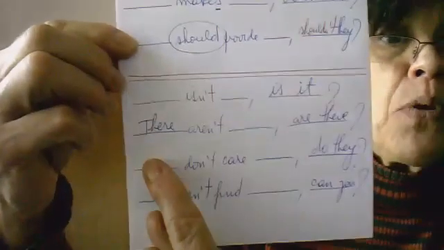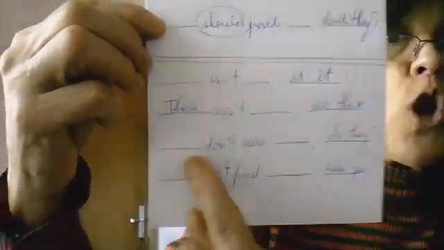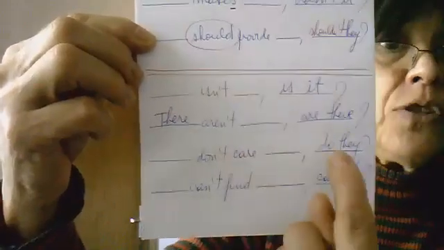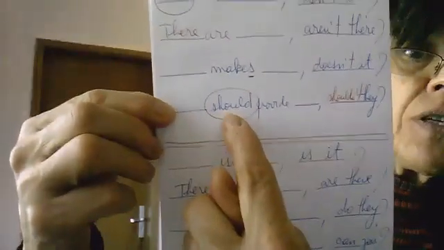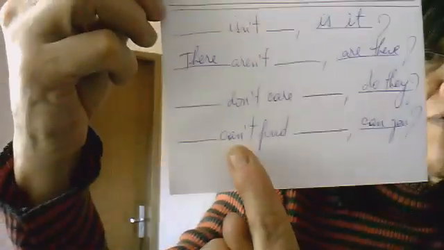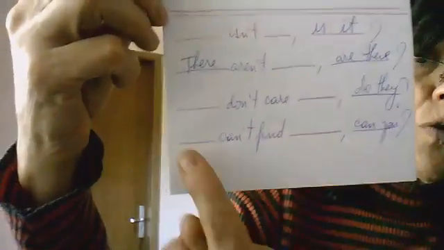It's an opinion. People don't care about our city. People, plural, they. Don't. Negative, do. Do they? You can't find affordable childcare. You can't find. You can't. So here we have the modal verb can't, can. So you can't, can you?